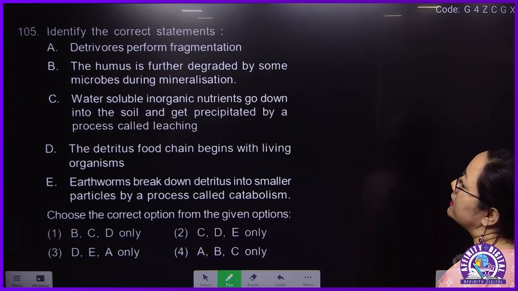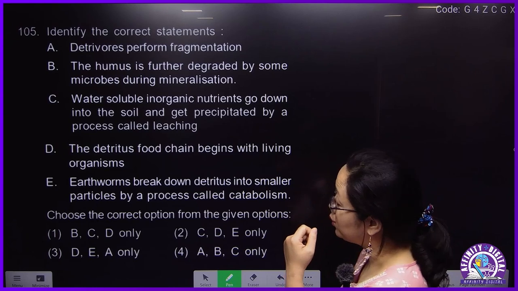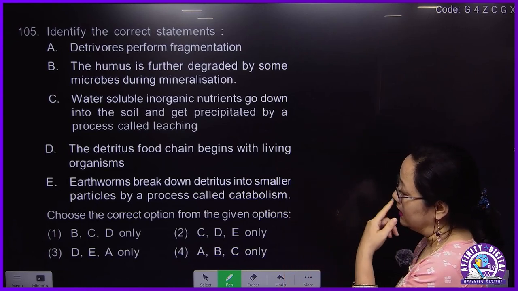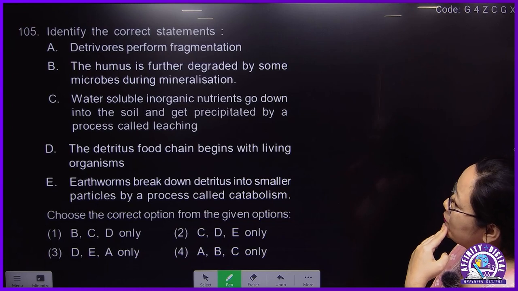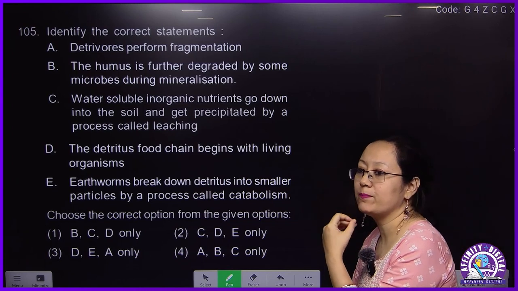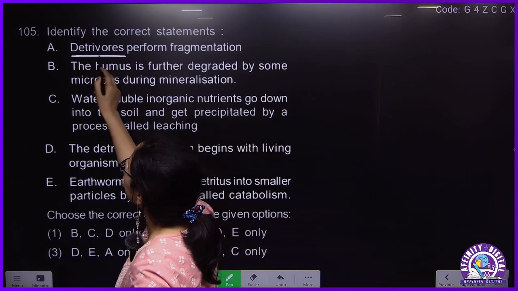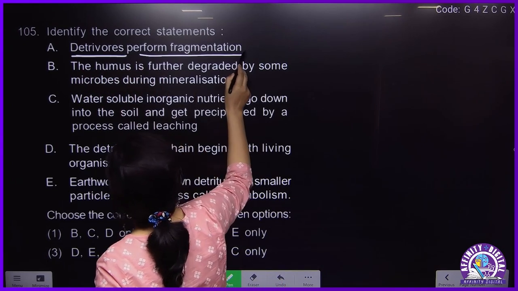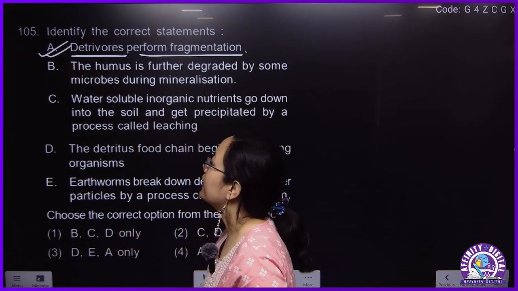Next, this is a previous year's question. It must be either 2022 or 23. Most probably it must be 23. Okay, detritivores perform fragmentation. Of course, in the first step of decomposition, detritivores, that means earthworm, they will perform the first step of decomposition, that is fragmentation. Correct?